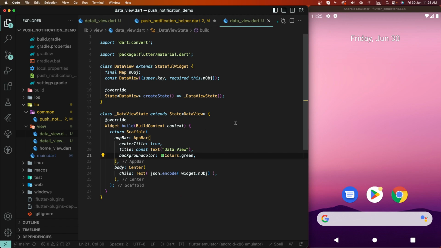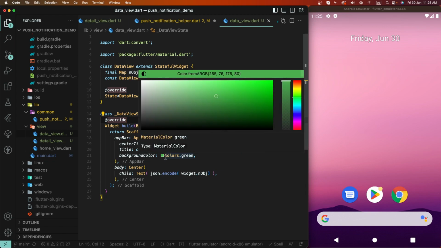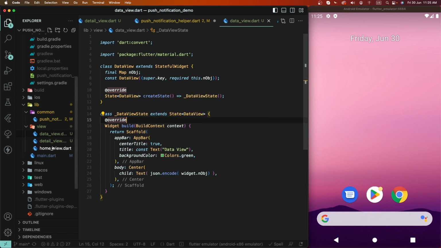Let's save. Okay, now save. Need to create two different screens here for the testing. First one title as a green, and second one the title as a red. Red title as a detail page and green title for the data page.